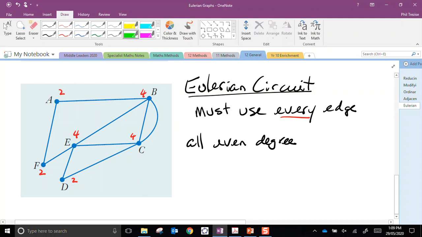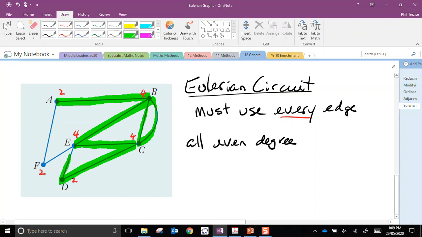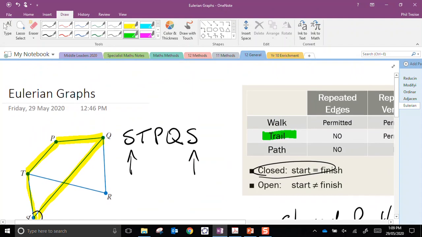Let's see, I might start at A. Let's go to A, then let's go down to B, then to C, then back up here, then we can go down here, then we can go across there, then we can come down there, and then back up here, down there, and done. I did not retrace any edges twice. I did visit vertices more than once, that's allowed. But there we go.